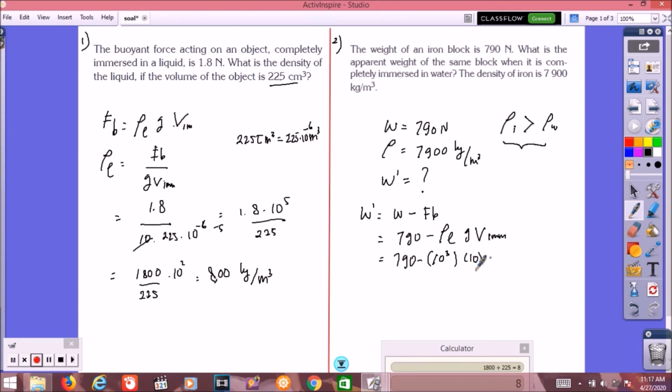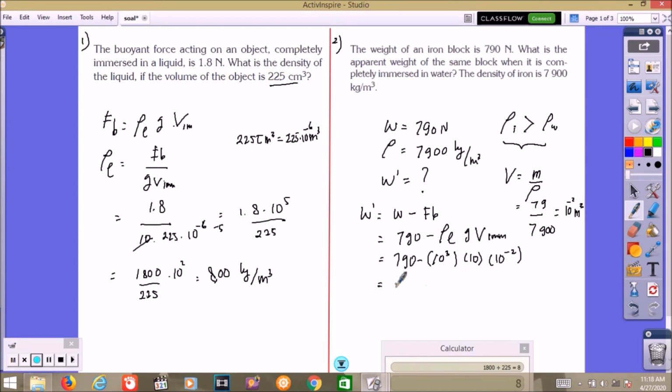The volume of the object equals mass over density. The mass of the object from this weight is 79 kilograms. Then the density is 7,900. So the volume is 10 power minus 2 meter cube.